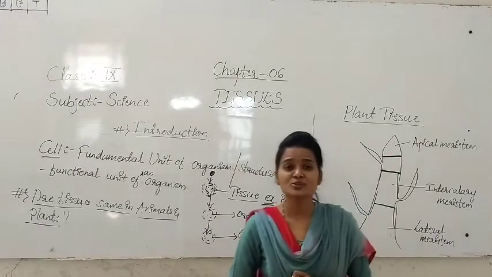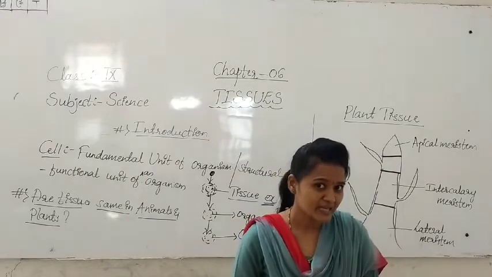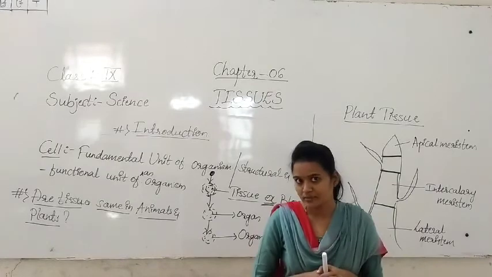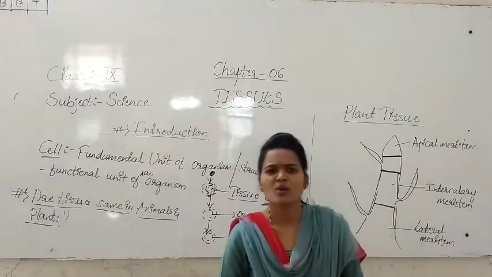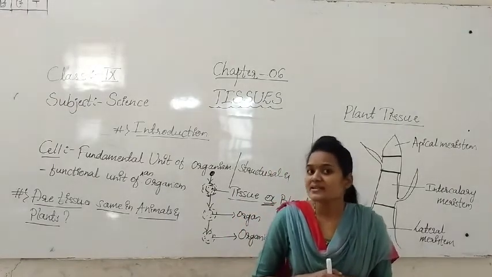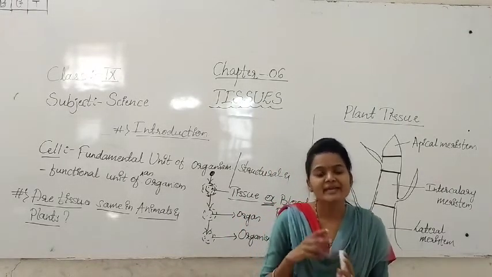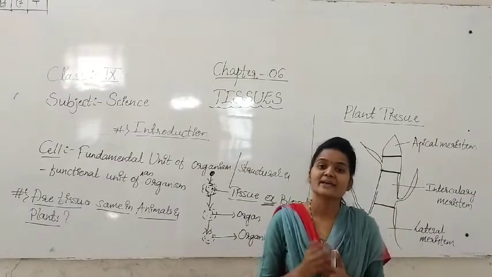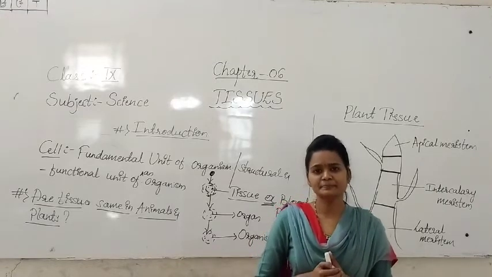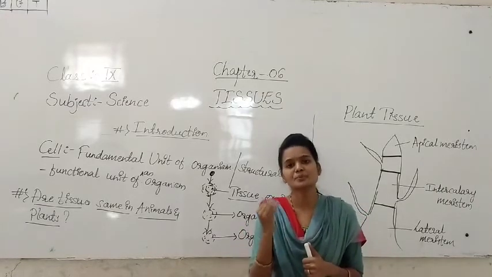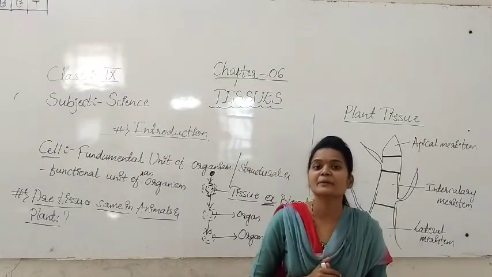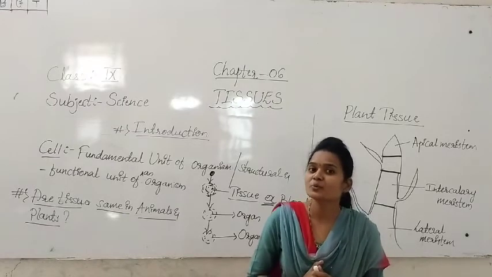See students, in case of animals and in case of plants, what tissues are there? They are not the same at all. Why are they not the same? See here, plants are not moving at all. Okay, they can respire. Even as human beings and animals respire, plants also respire. They can also breathe, but they can't move. Plants are immovable.